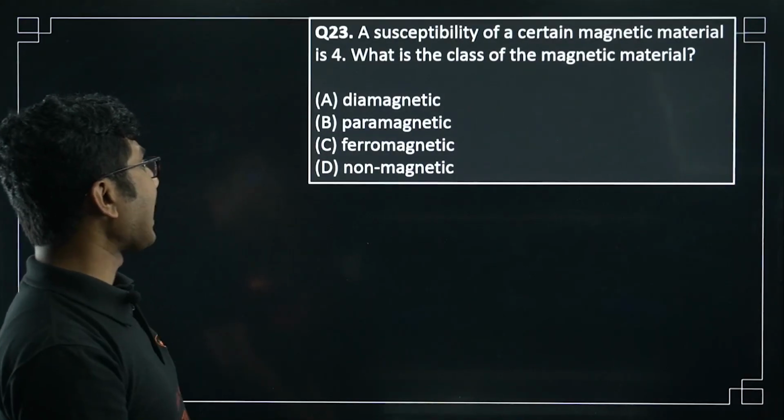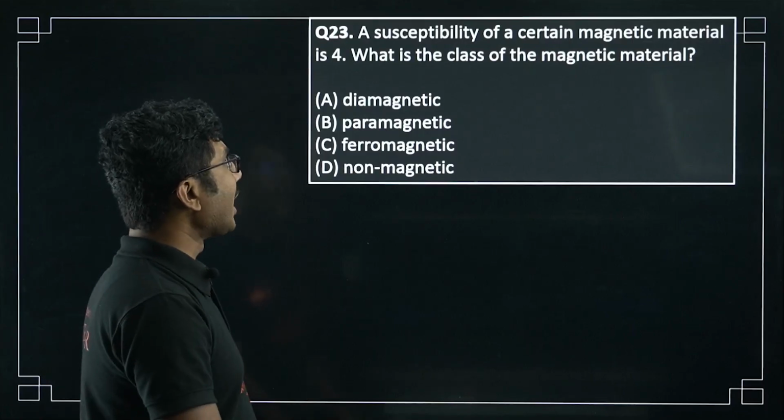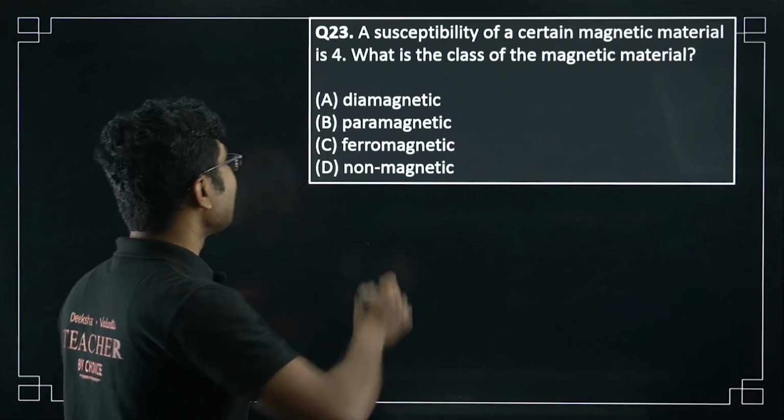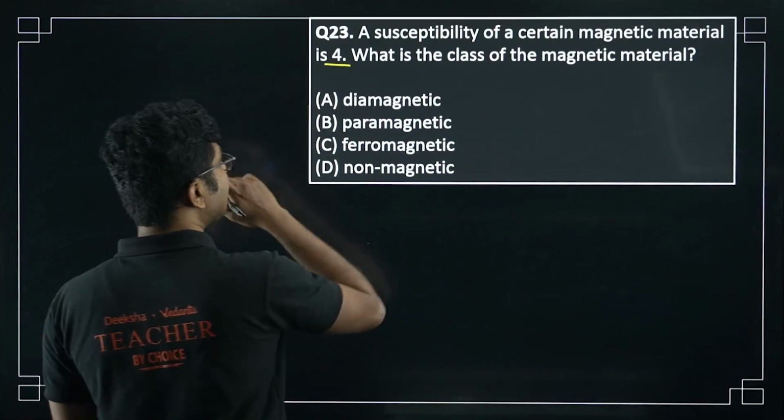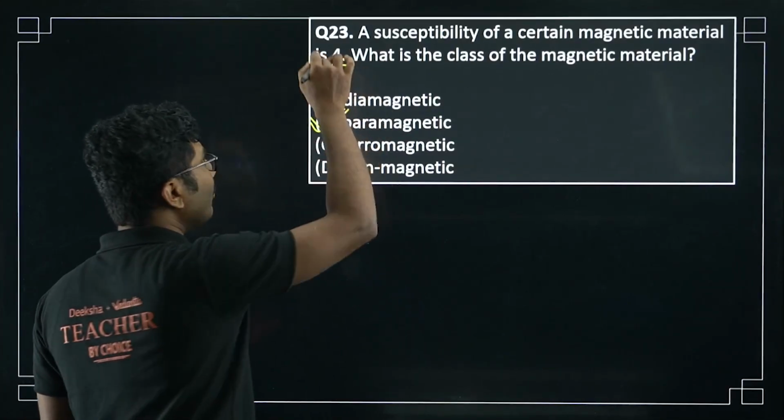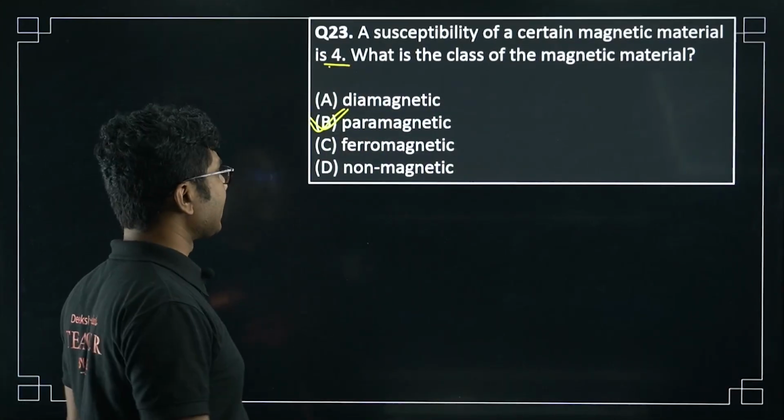Susceptibility of a certain magnetic material is 4. What is the class of the magnetic material? So it is a positive value, but it is a small positive value. So this is definitely a paramagnet. Okay, 4 is definitely a paramagnetic substance.